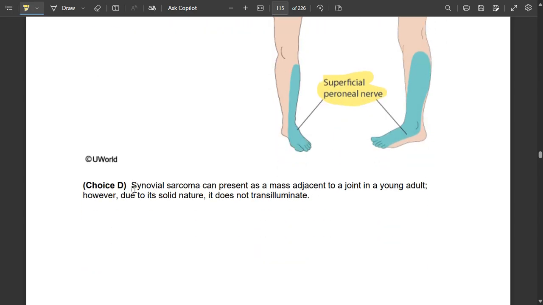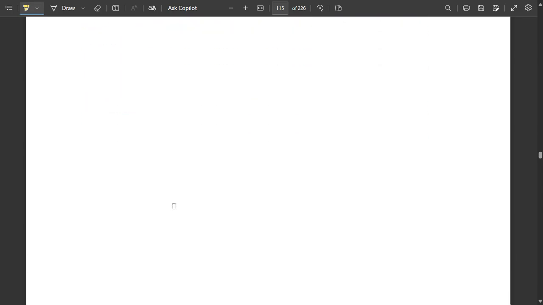Synovial sarcoma can present as a mass adjacent to a joint in young adults. However, due to its solid nature, it does not transilluminate. Sarcoma means any malignancy of this source. It is solid, so it does not transilluminate.